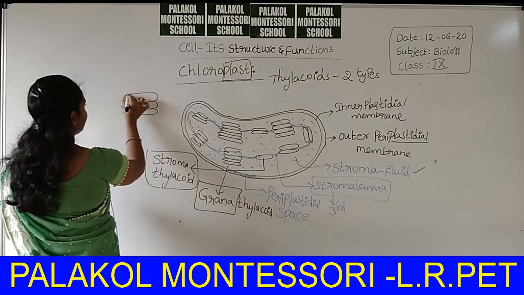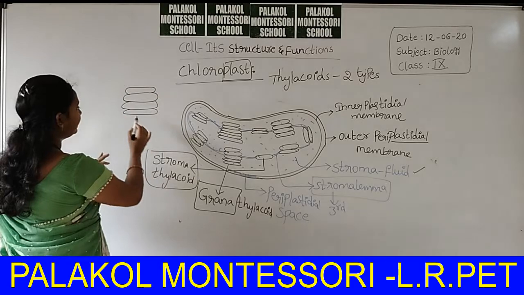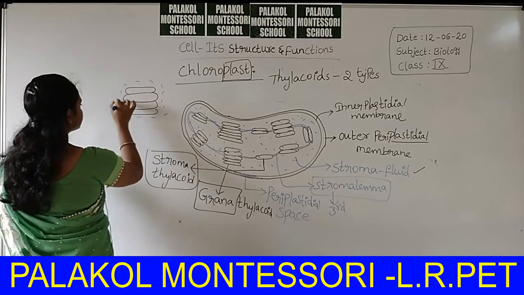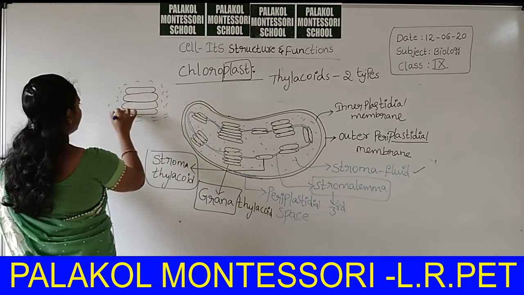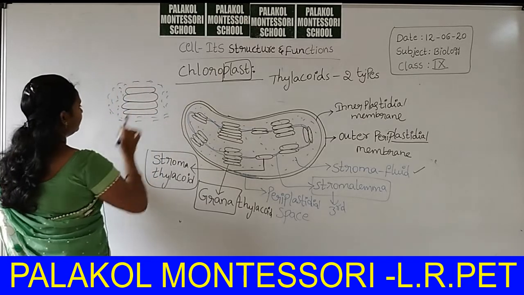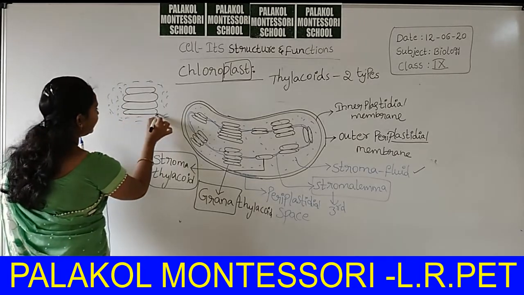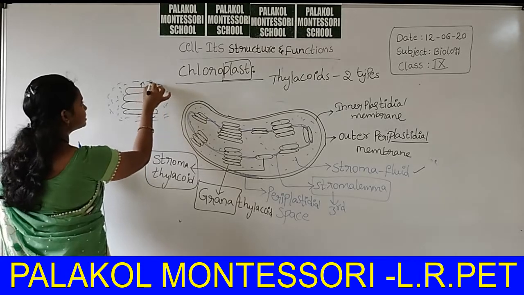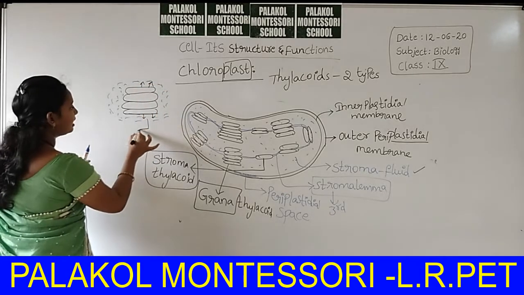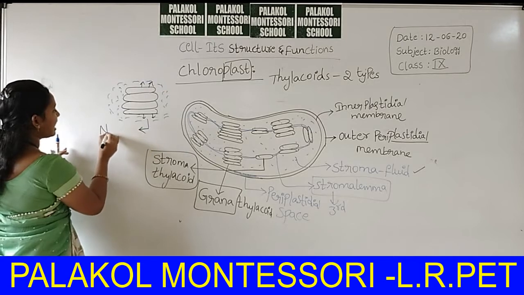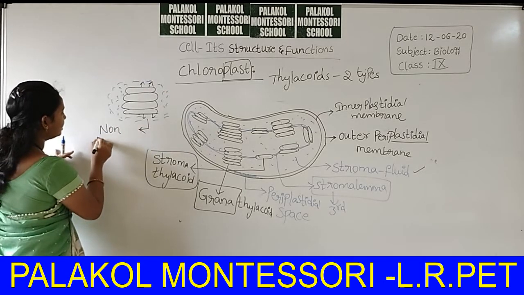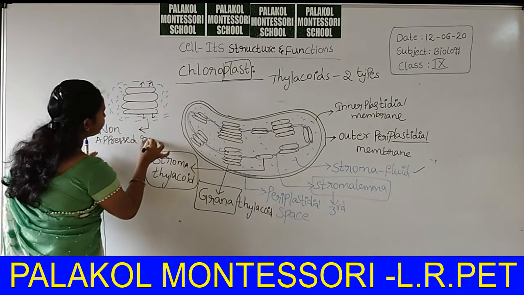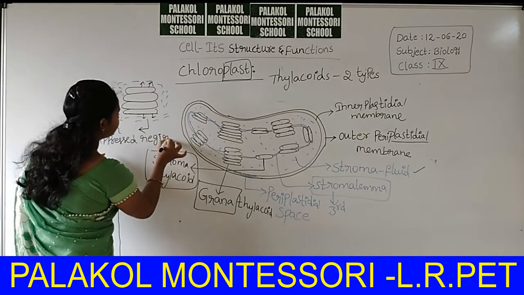The region of thylakoid which is exposed to the stroma is called the non-appressed region.